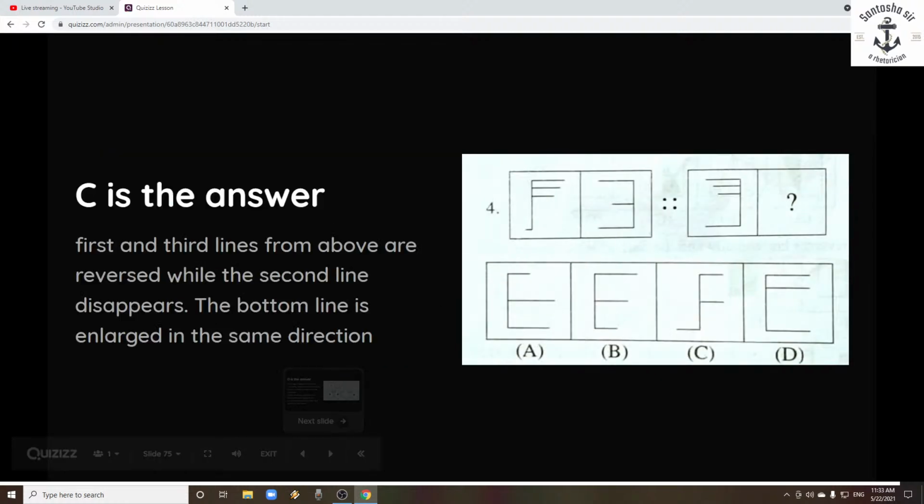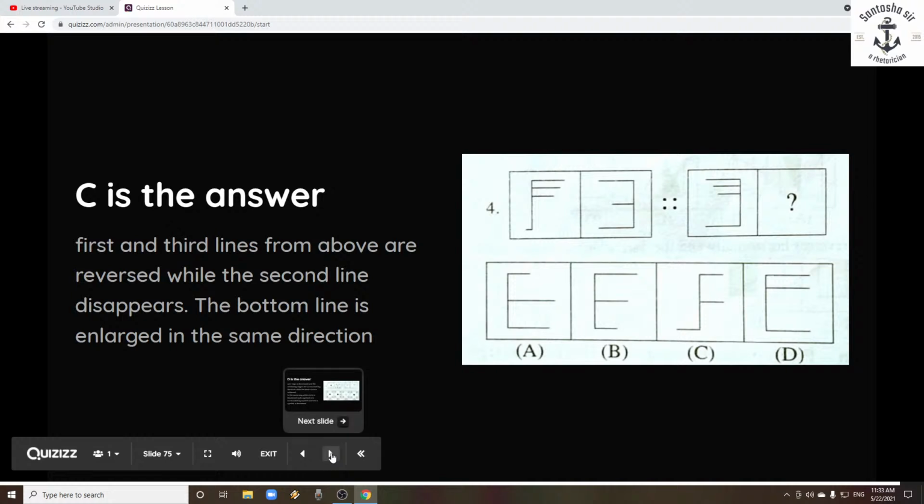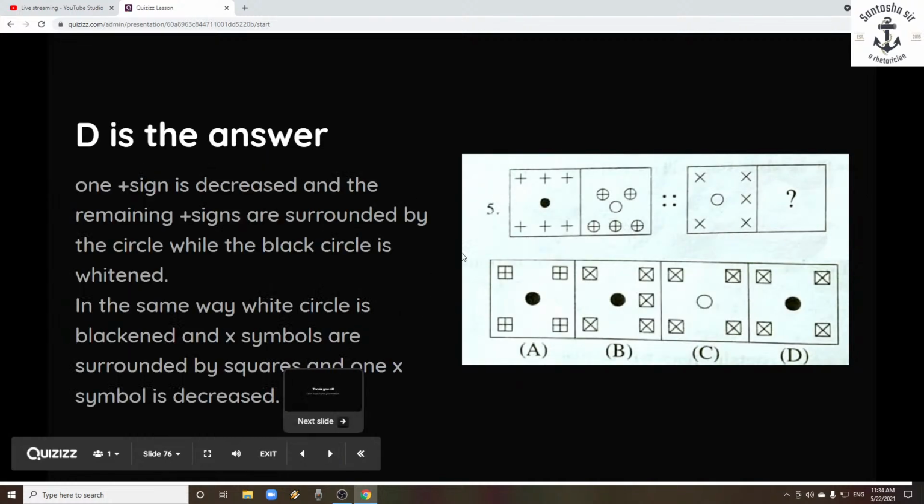Let's move on to this series. Now here see, the first and third lines from the top are reversed. So instead of right, they became left. And the second line disappears. The second line is completely removed, and the bottom line is enlarged. That means it was dragged in the same direction. So in the same way, if you take the third one also, the answer will be C. You can practice it actually. It really works. So let's check the next one.